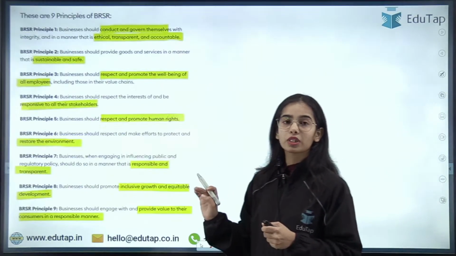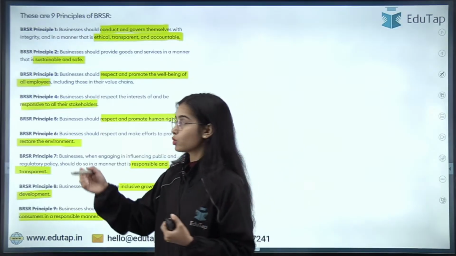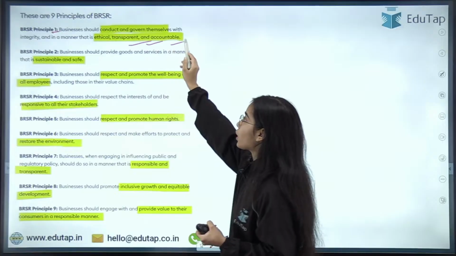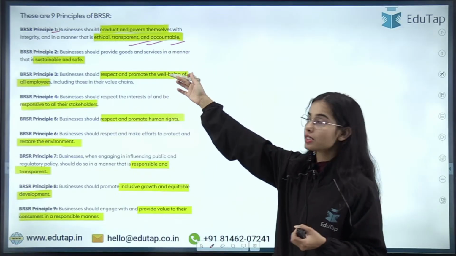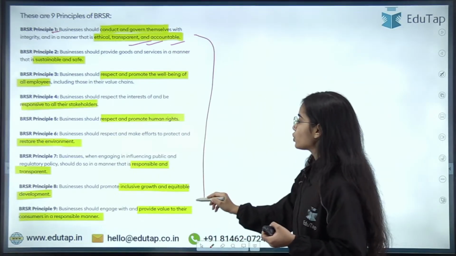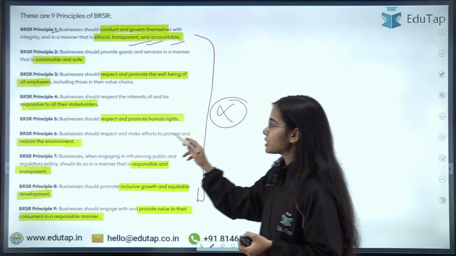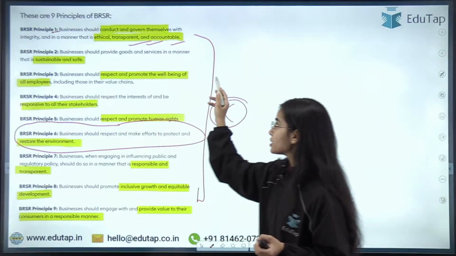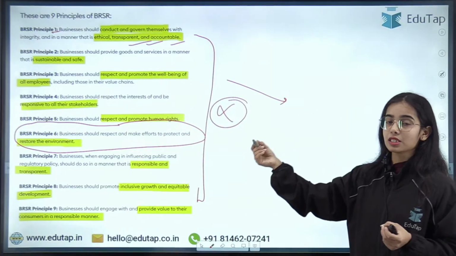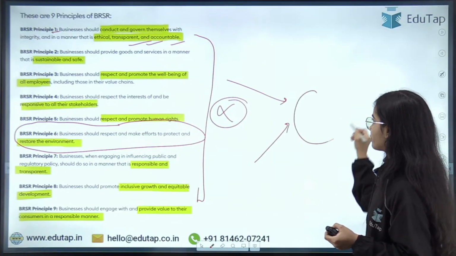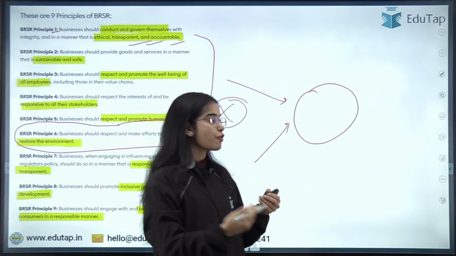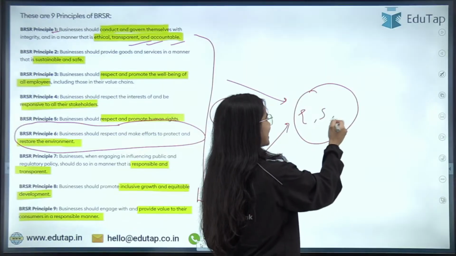Now there are in total 9 principles that I have told you. Principle 1 talks about ethical, transparent, and accountable conduct and governance. You do not have to remember these principles, just principle 6 is required. These are the BRSR principles according to which the company should function while working for the environment, society, and governance.